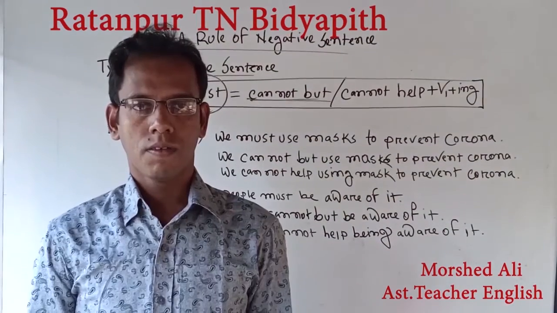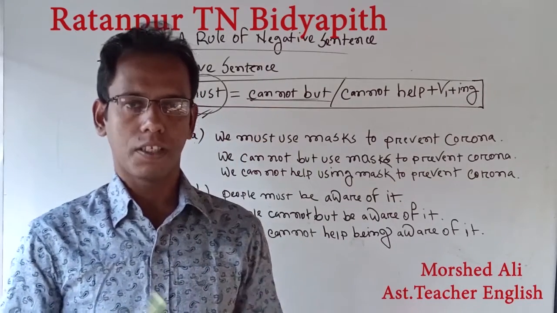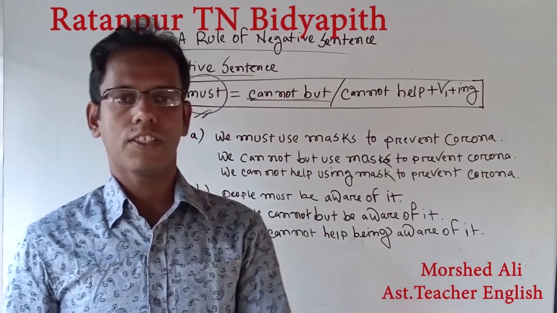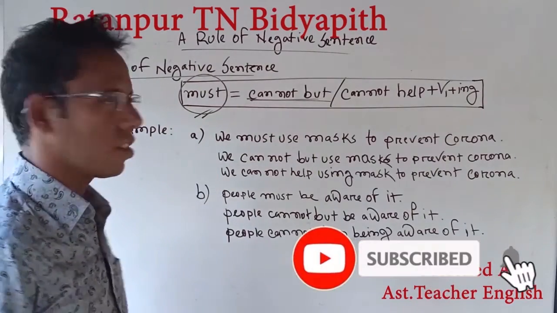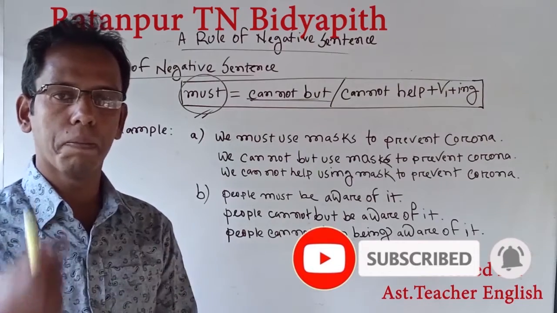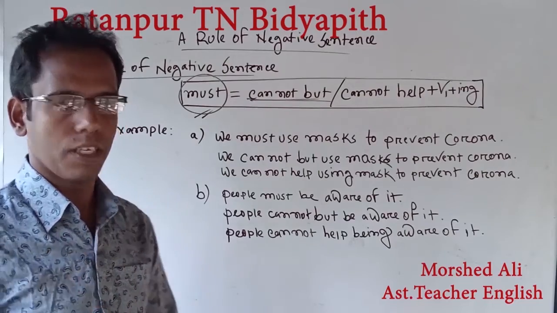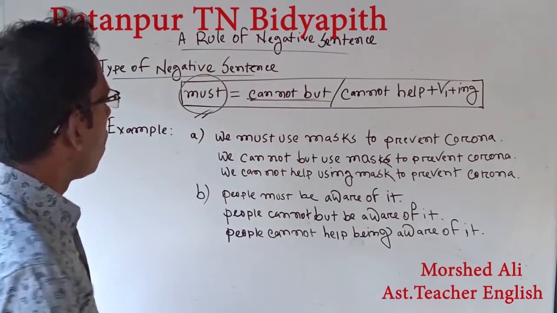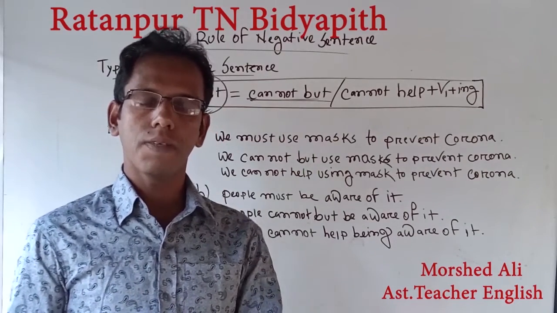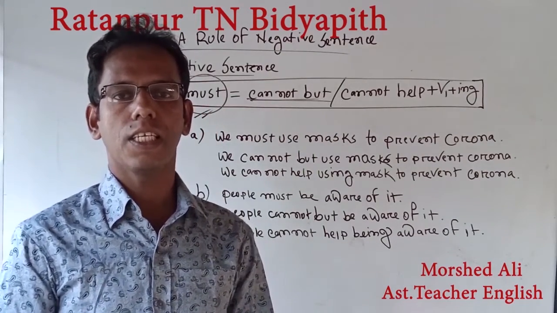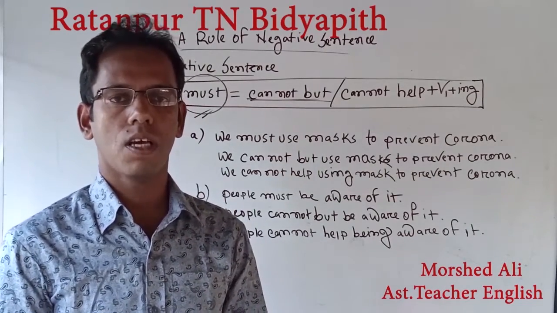Very key. So what have you seen on the whiteboard? I am repeating it. You have to first understand and realize this structure. Otherwise, it will be meaningless. That means you will not be able to answer the question of negative sentence as transformation of sentence. If we find must in an affirmative sentence, and it is told to make this sentence negative as transformation of sentence, then we have to use in place of must. What is it?